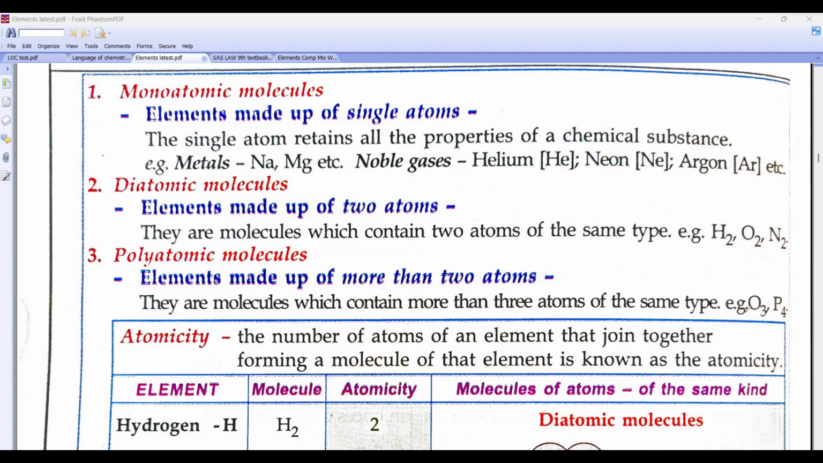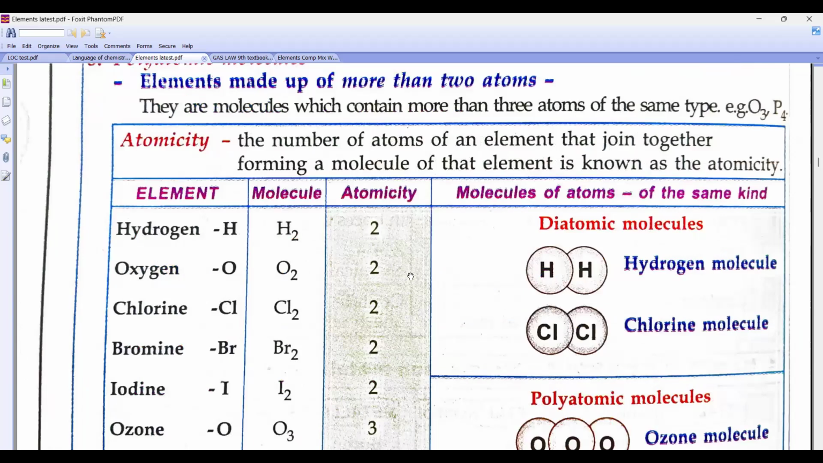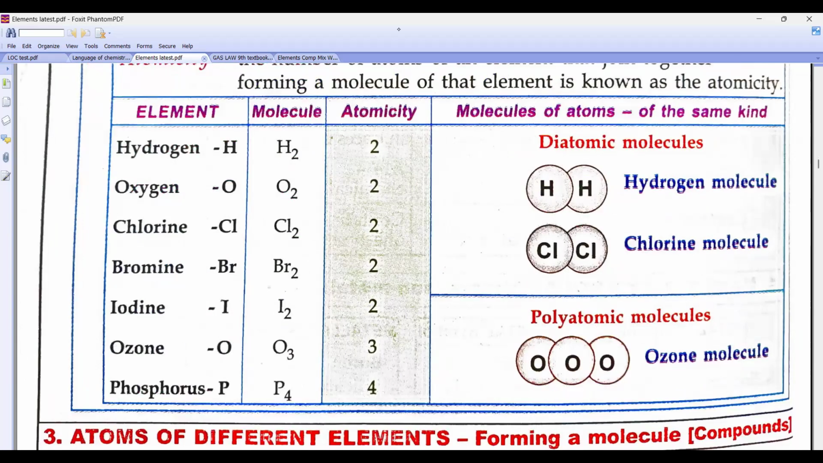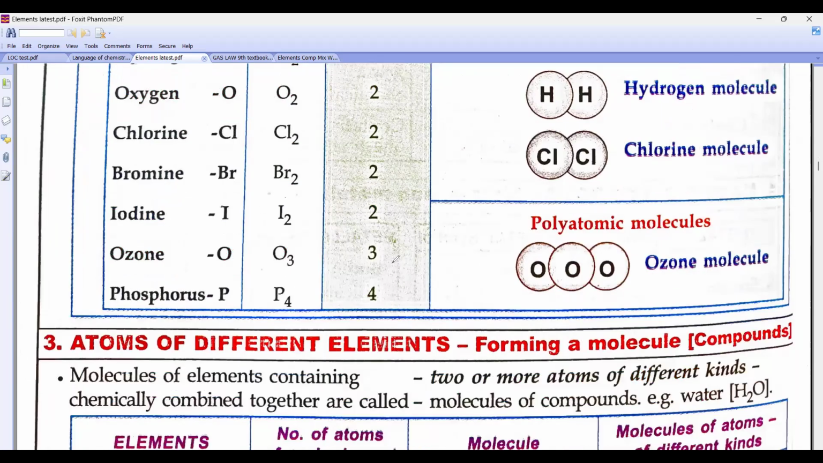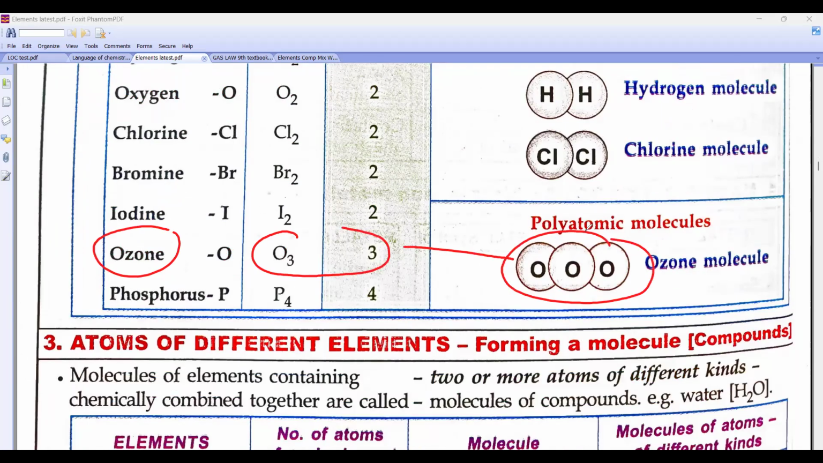What is O3? Ozone. And this is phosphorus. Phosphorus is tetraatomic. Ozone is triatomic, O3. So look, I have given here all the examples. Hydrogen: how many atoms are there? Two. These are all diatomic. Look here, O3: how many O are there? Three. Is this clear?